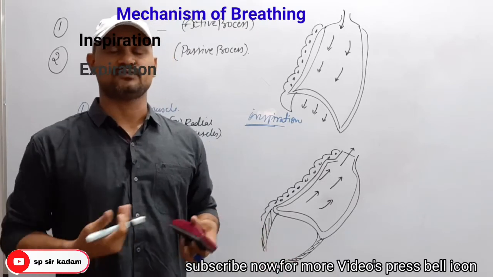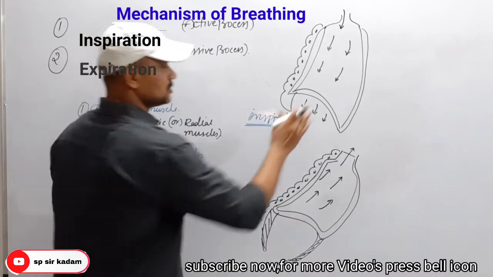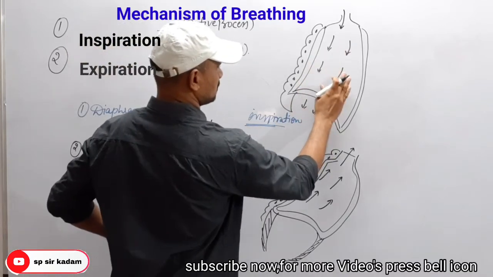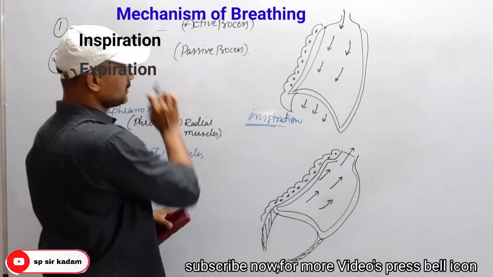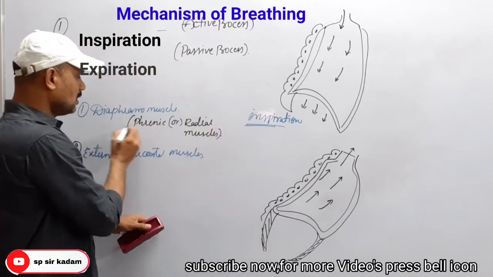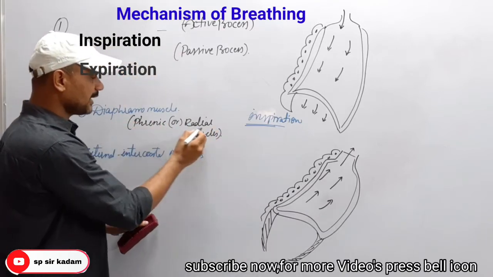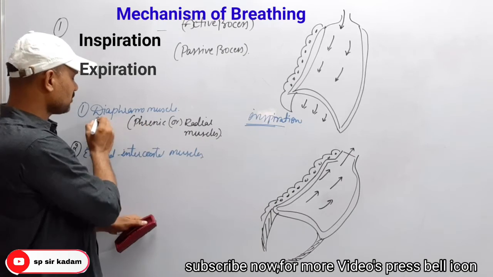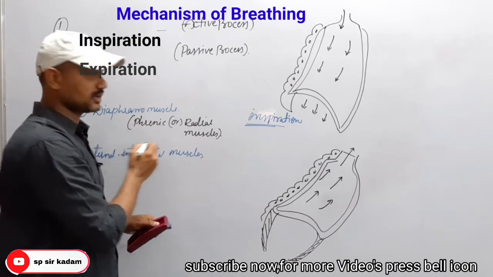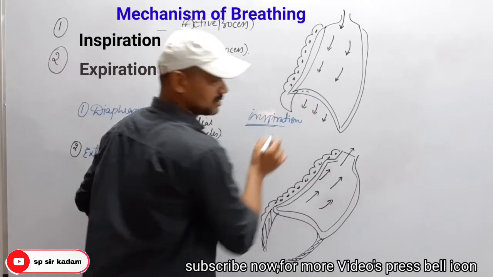So during inspiration, the phrenic or radial muscles, which are the diaphragm muscles,